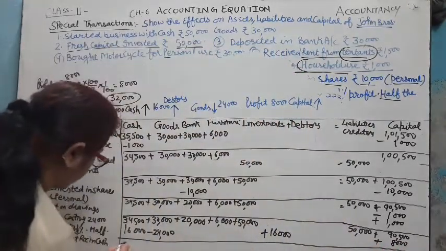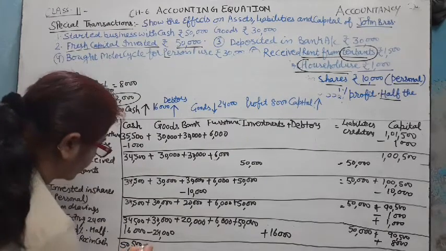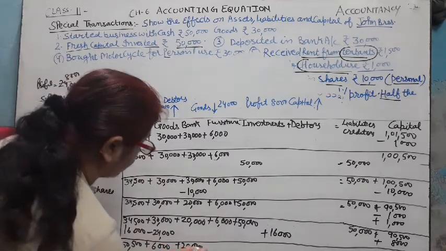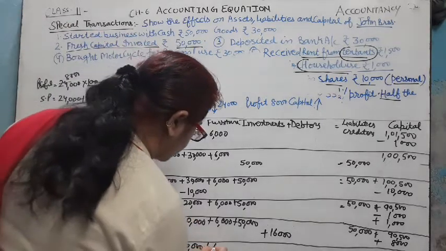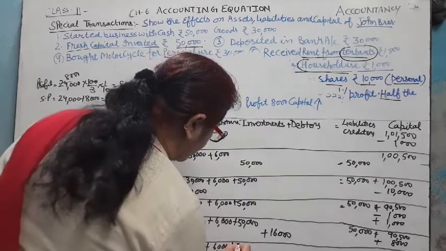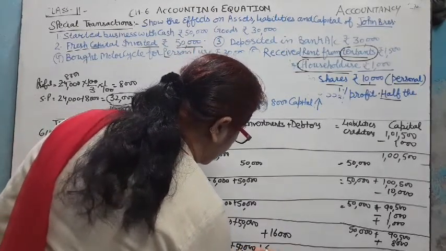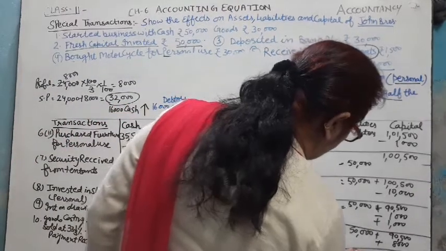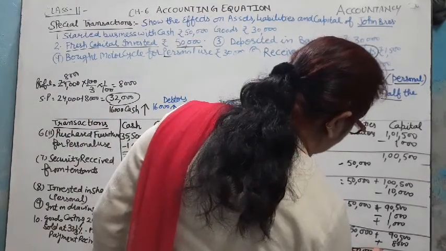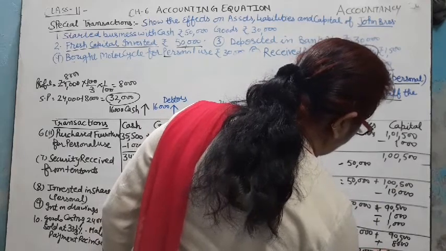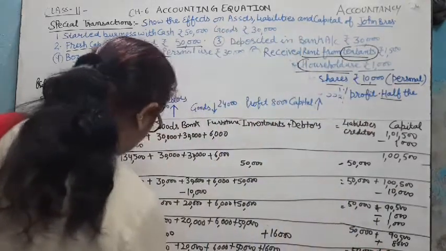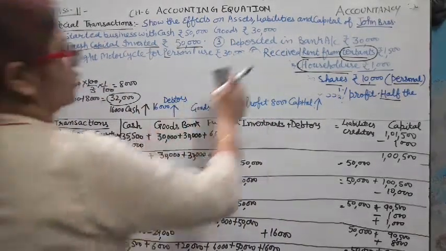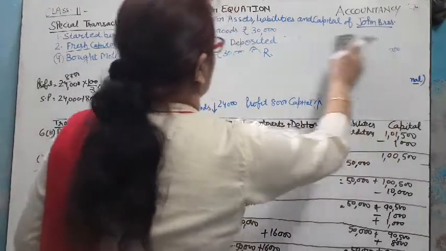Now total becomes 50,500 cash, 6,000 goods, 20,000 bank balance, 6,000 furniture, 50,000 investment and 16,000 debtors. After that 50,000 creditors plus 98,500 capital. Now we check the result of left hand side equal to right hand side.